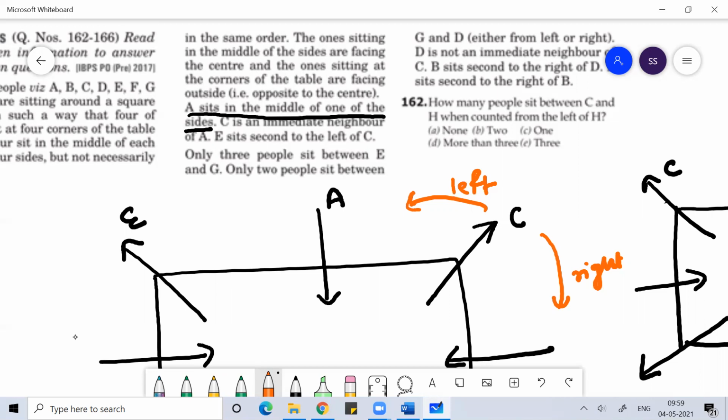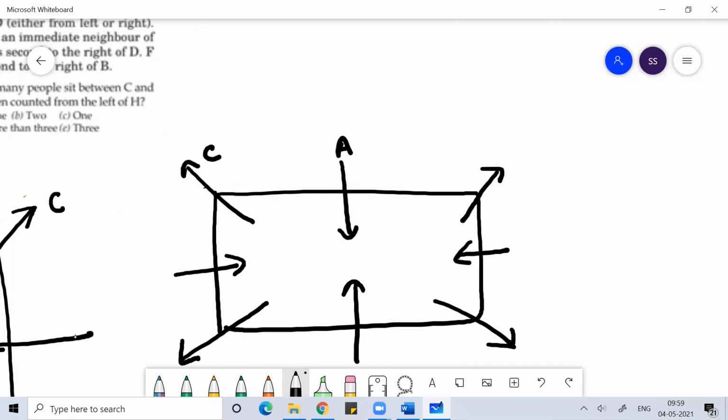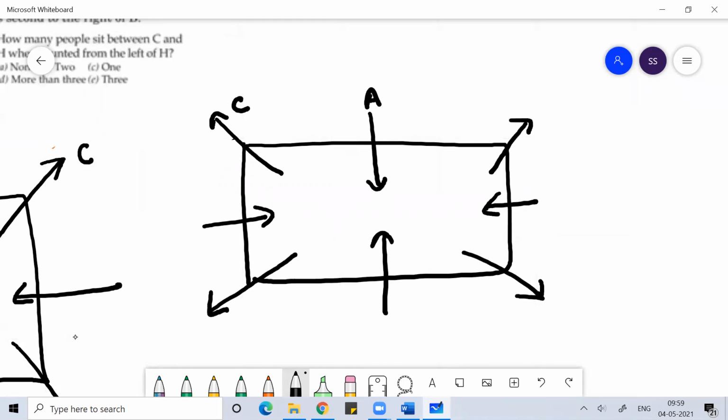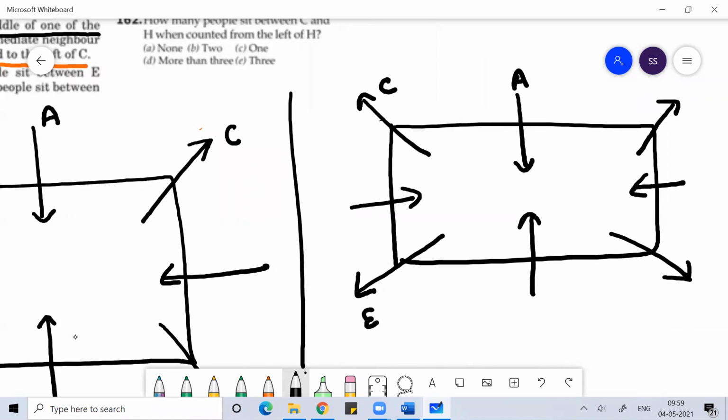So E sits second to the left of C. I hope you understand it. Similarly, E sits second to the left of C. This is right, and this is left. E sits second to the left of C.